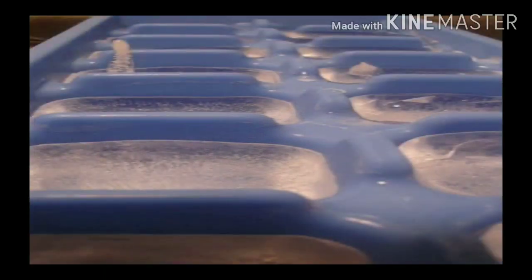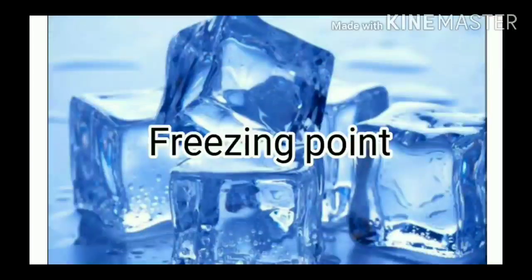Let us define freezing. Conversion of liquid state into solid state is called freezing, and the temperature at which the freezing occurs is called freezing point.